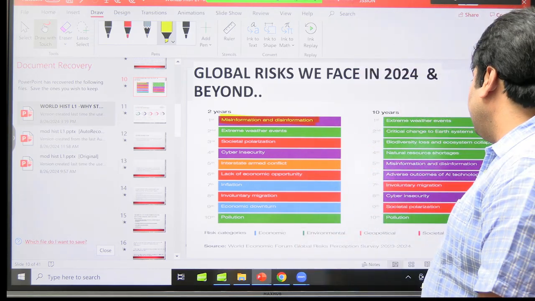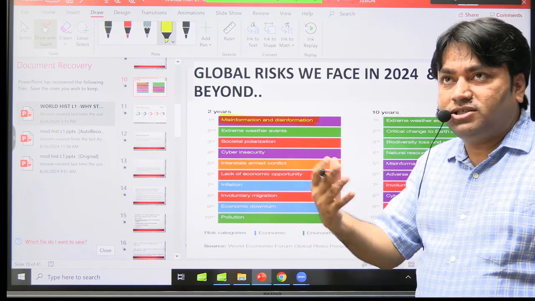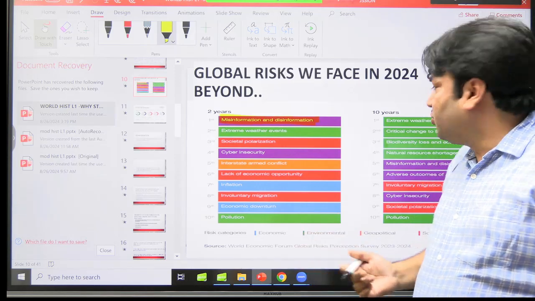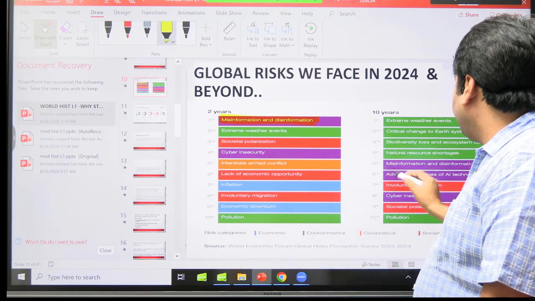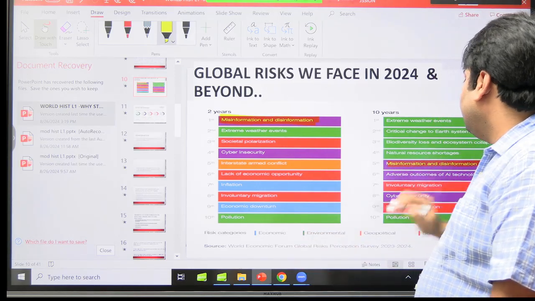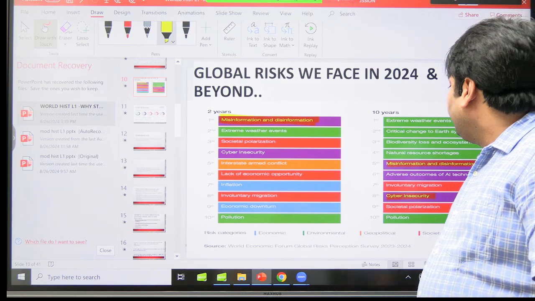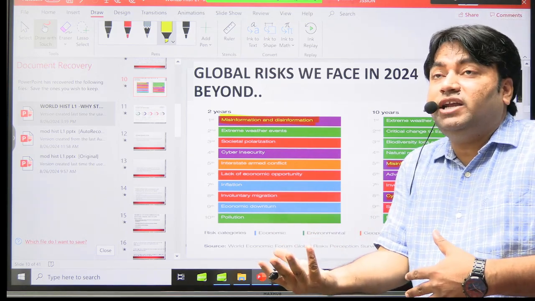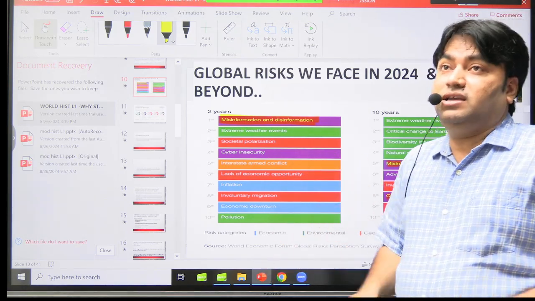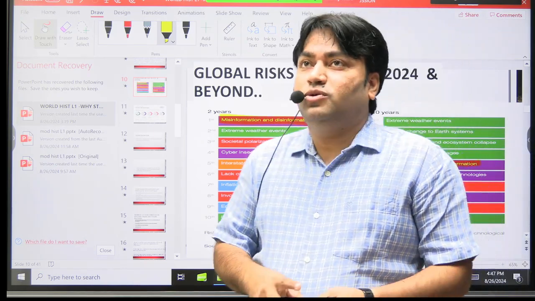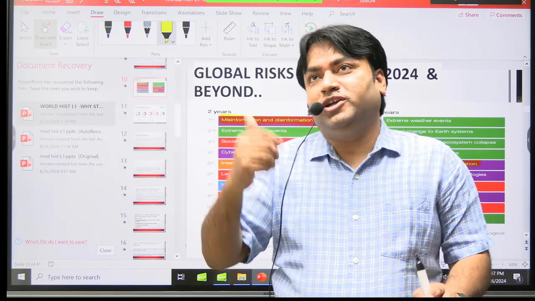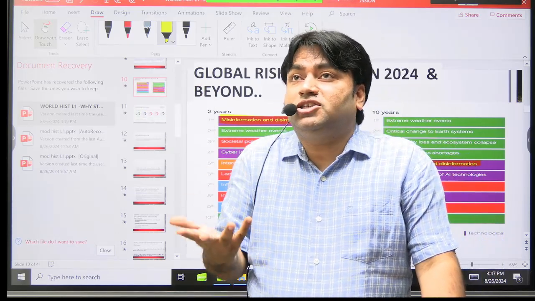Now look here. For the next 10 years, again, if you look at the list, okay, of what are the most potential threats, here also what has been given? Misinformation and disinformation. Cyber insecurity, right? It means with the development of technology, it has become very easy to promote information. Okay, there is influx of information.